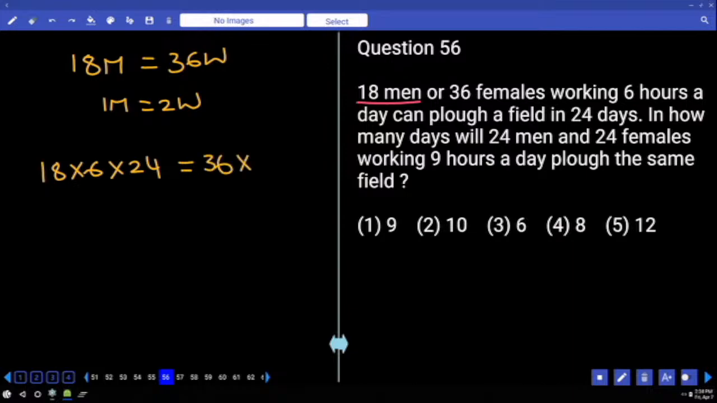9 hours a day. And how many days will they take? 18, 2 times, 3 times, 8 times. X is equal to 8.